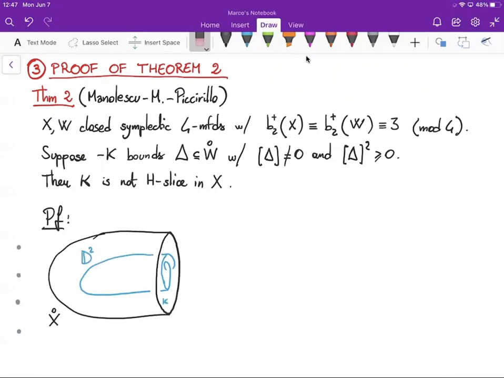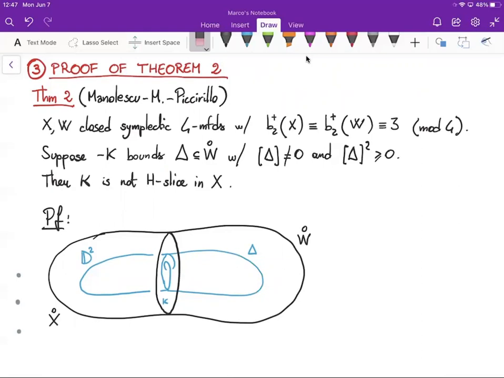We assume that K is H-slice in X, so it bounds a disk D2 in X circle. But on the other hand, we know that the mirror of K bounds a disk delta in W circle.